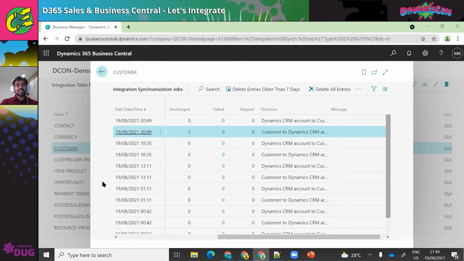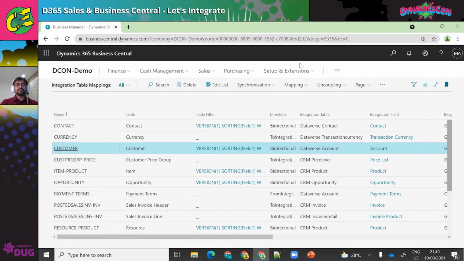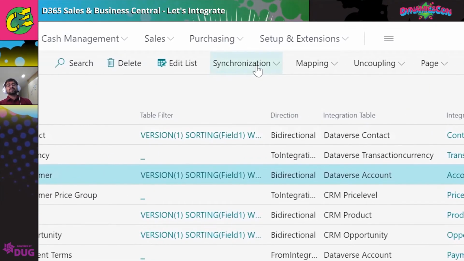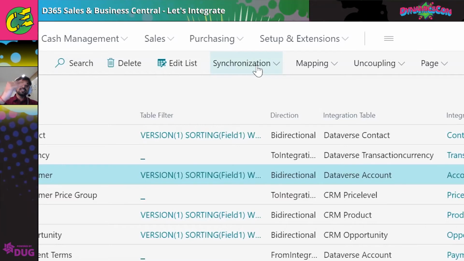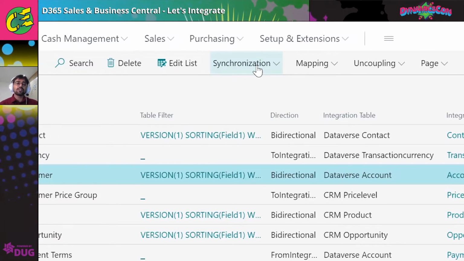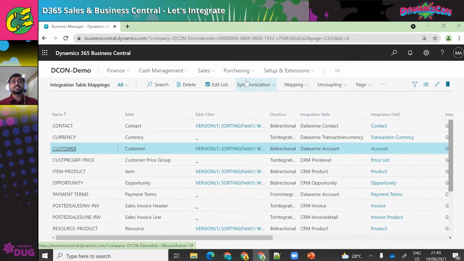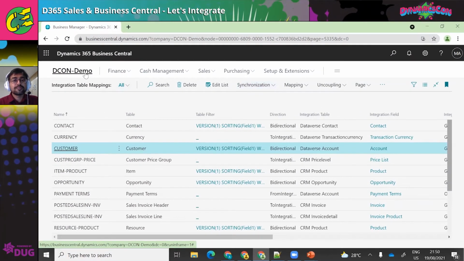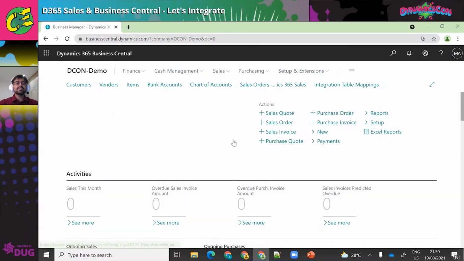Each one can have a synchronization job, and this time can be defined. These job queues are where you can define, for each synchronization, what duration. For customer, if you want to check every half an hour, you can do that. For sales order, if you want to check every 1 hour, you can do that. Based on that, you configure the job queues, and the integration will be automatically processed. That's a high level setup.